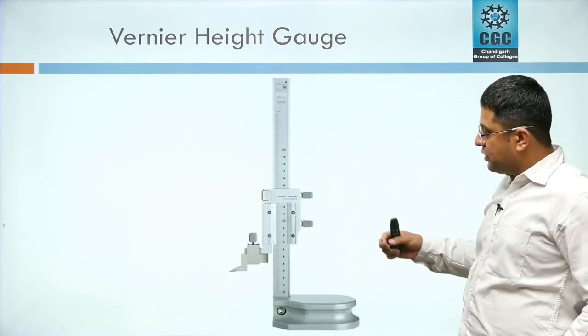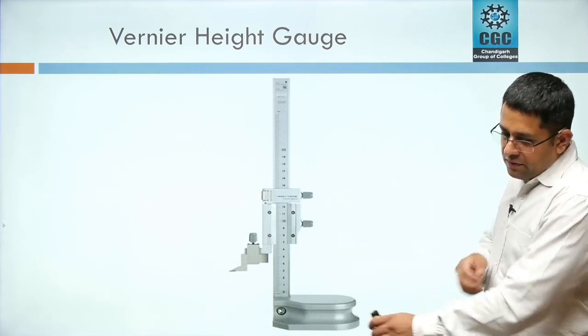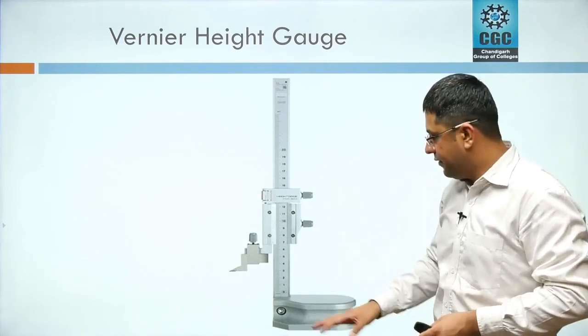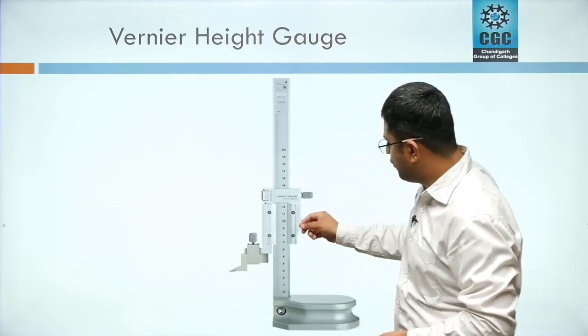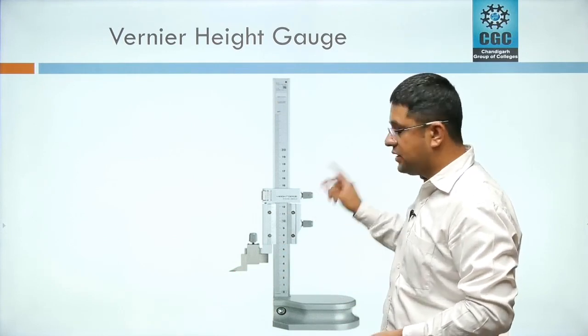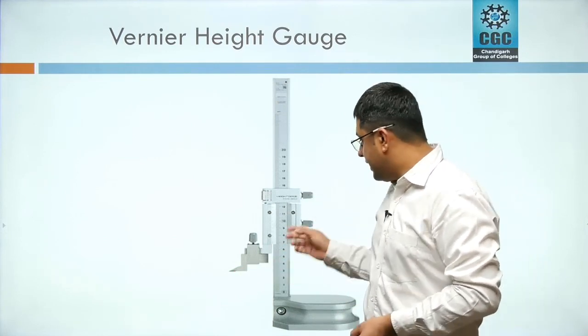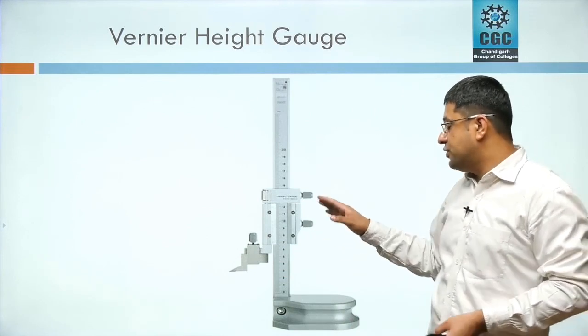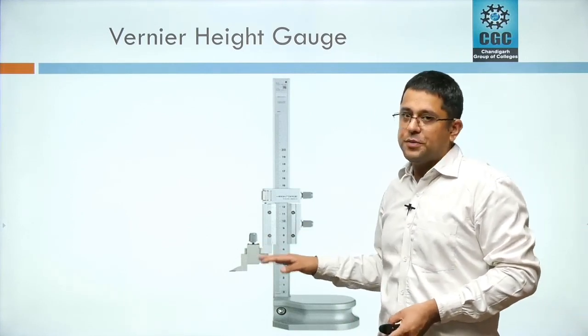There are two screws on the vernier scale. Firstly, we have to tighten the upper screw, this screw, in order to take any reading. We have to place the object here, then we have to move this scale. When this scriber touches the object, then we have to lock this upper screw. Then we have to rotate the second screw. The second screw is used to do the fine adjustments basically.